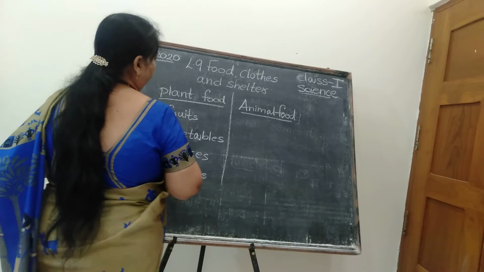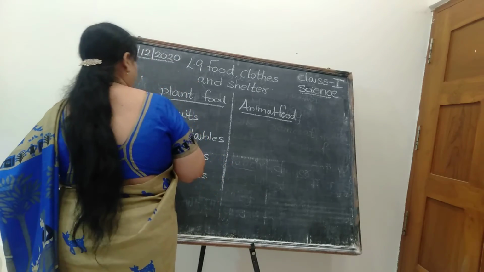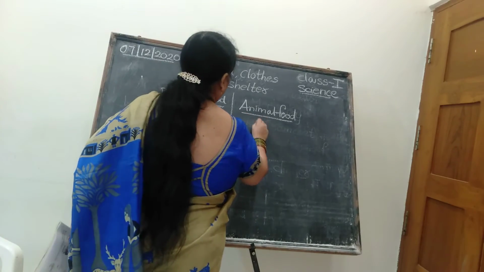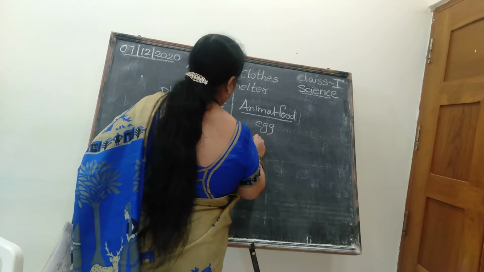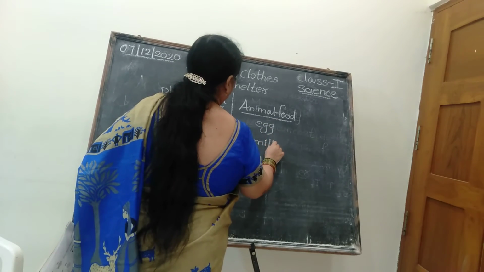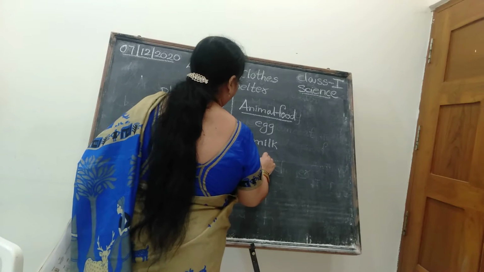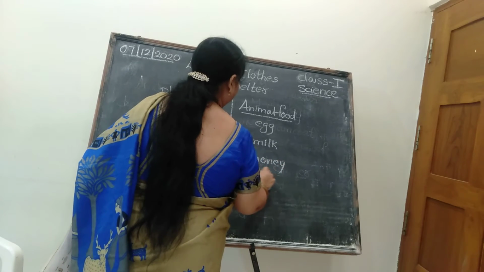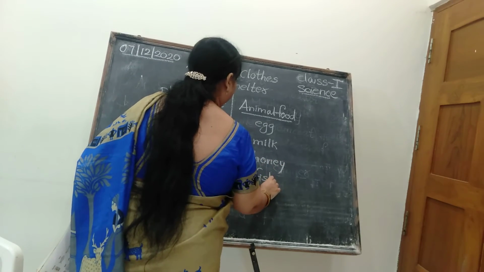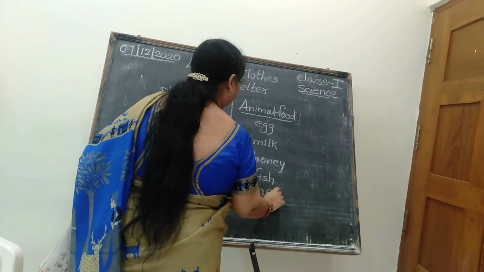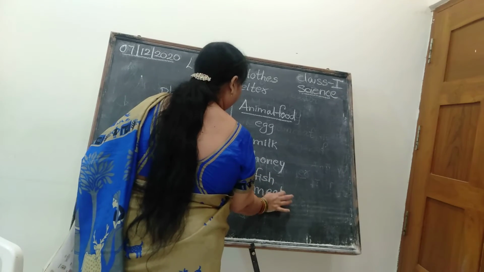Vegetables. Okay. Even green leafy vegetables are also vegetables. Animal food, what are they? Egg, milk, honey, isn't it? Fish, meat. Okay, children. So now we have completed three different columns.